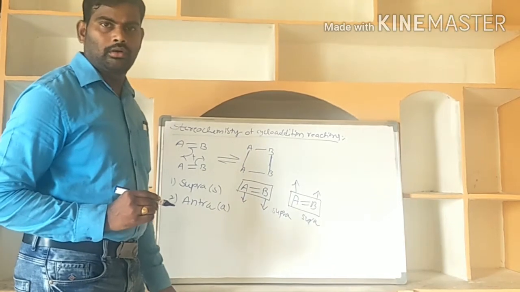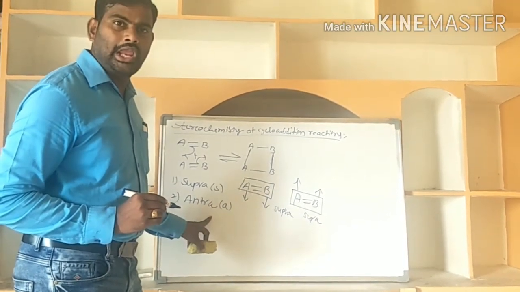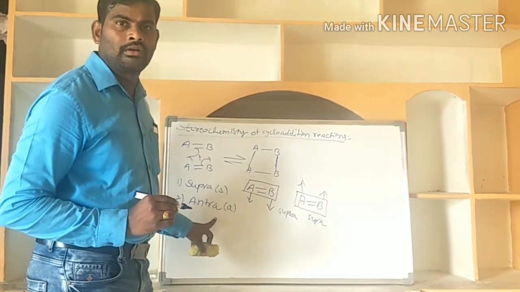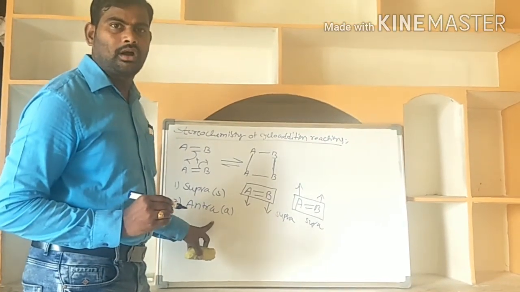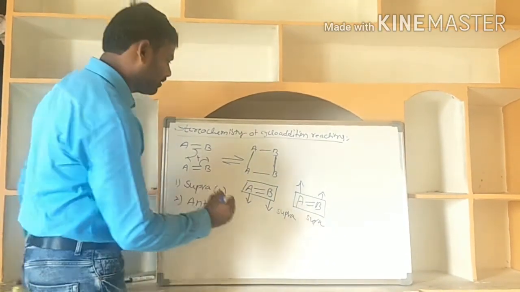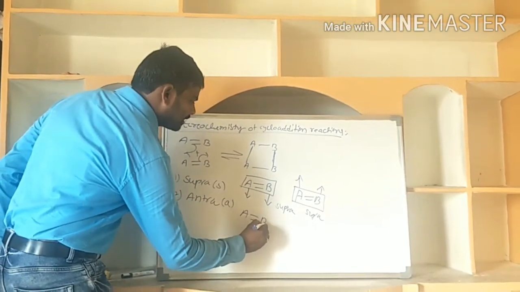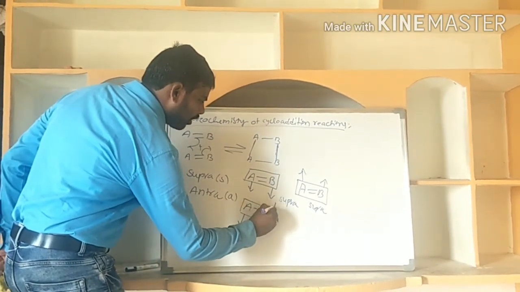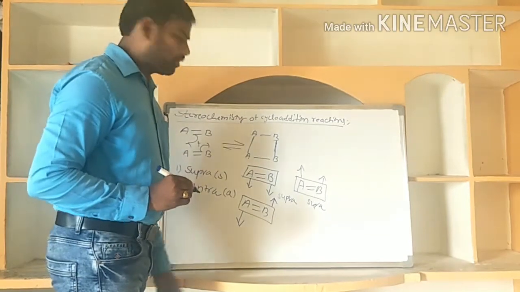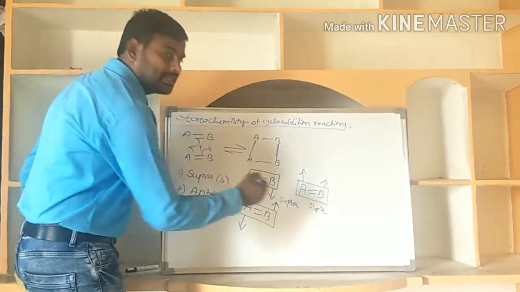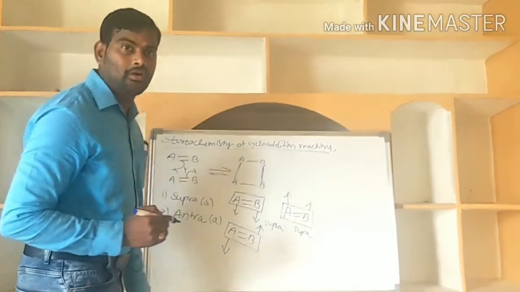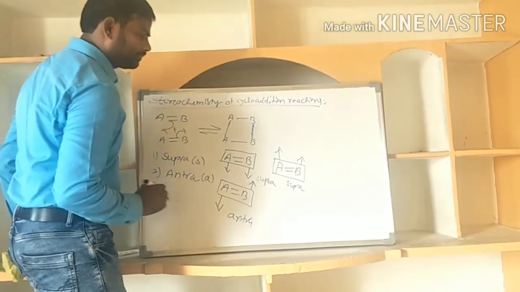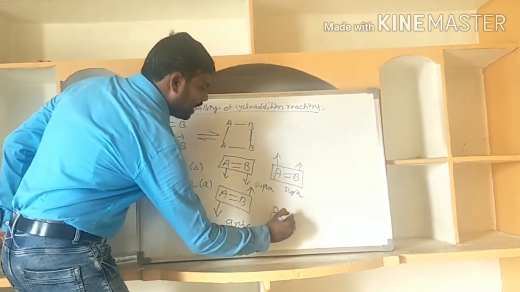What is the meaning of antara partner? In a cycloaddition reaction, if an unsaturated partner develops two new sigma bonds on opposite faces, it is called an antara partner. That means AB is the unsaturated partner. If it is developing new sigma bonds, one on the bottom and one on the top face, these are opposite faces. If it develops two new sigma bonds like this, it is acting as an antara partner.